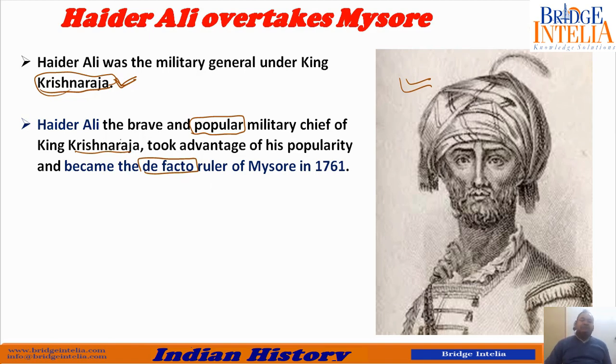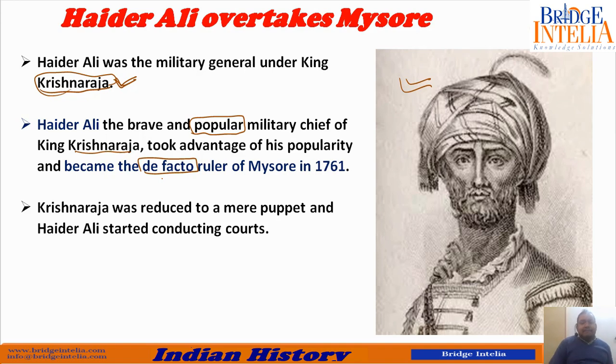So Hyder Ali became the de facto ruler, and Krishna Raja was a mere puppet. He was reduced to a mere puppet, and actually Hyder Ali was taking all the decisions a king would. So Hyder Ali started conducting courts. Conducting courts means what? You sit on a throne, you hear the problems of your officers and the problems of common citizens. That means he started behaving like the ruler of Mysore.